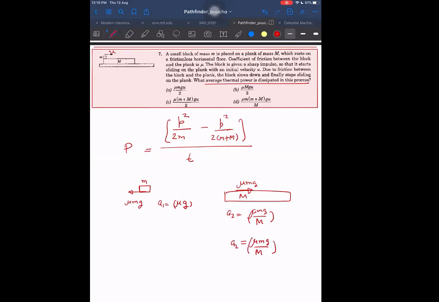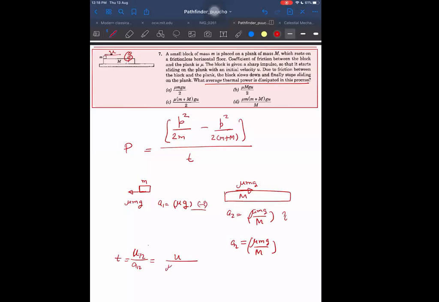So can we tell now what is the relative acceleration? If I know the relative acceleration, then with respect to this observer, this block will finally stop. But when it will stop, that time I want to find. How to find that time? I will just use the formula: u of 1 with respect to 2 upon acceleration of 1 with respect to 2. That will be the time taken to stop. Now because these are in opposite directions, one is along i cap and one along minus i cap, so they will add up.